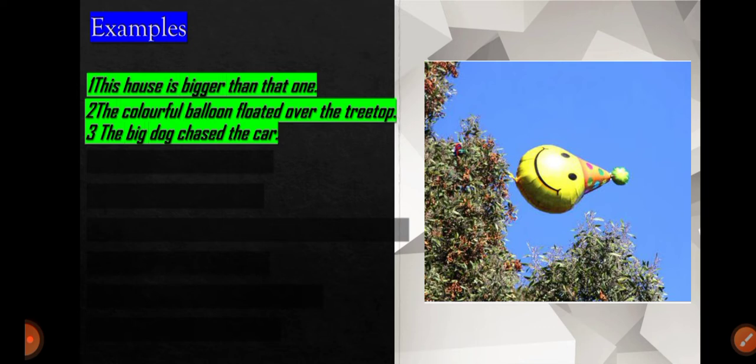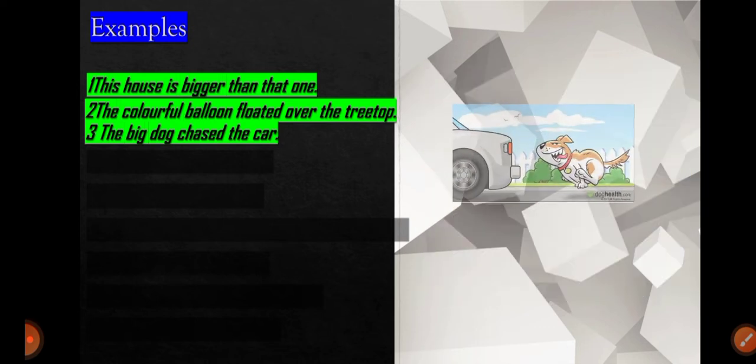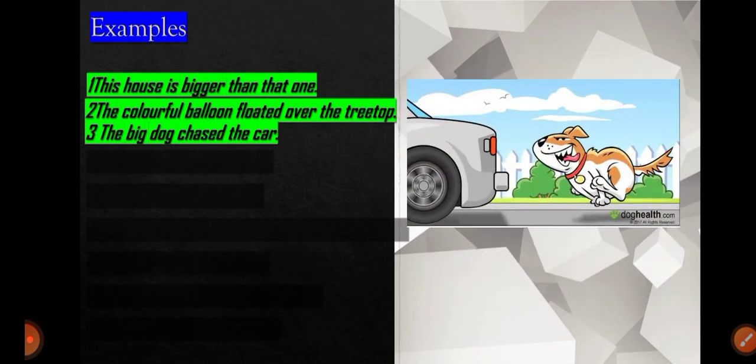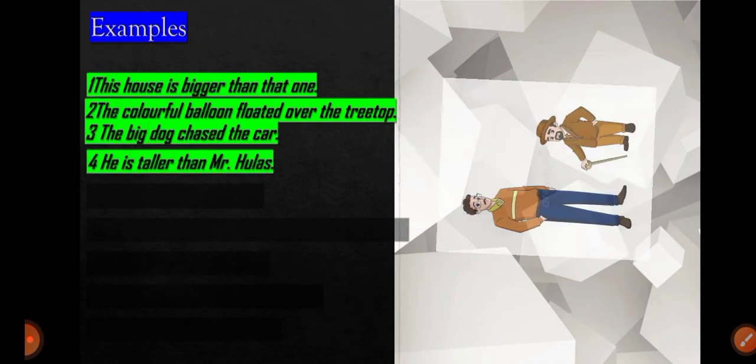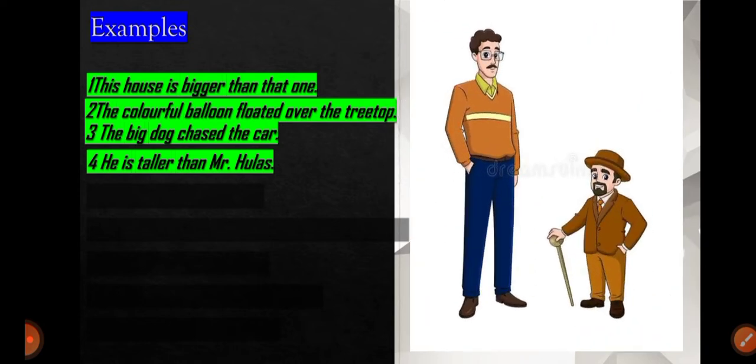The next is, the big dog chased the car. What kind of dog? The big dog. So big is an adjective. The next is, he is taller than Mr. Hullas.